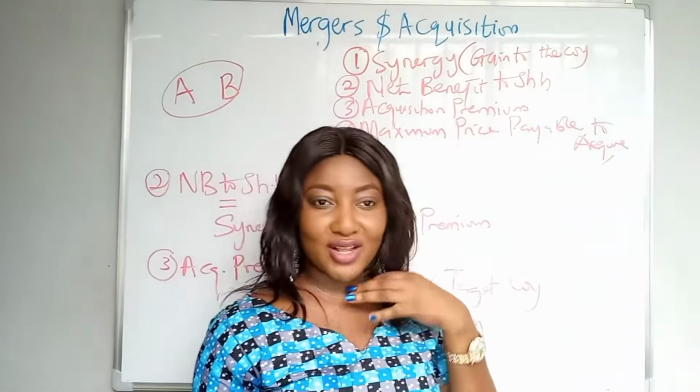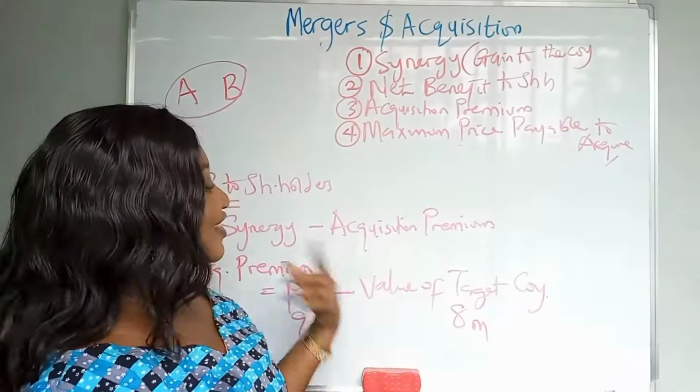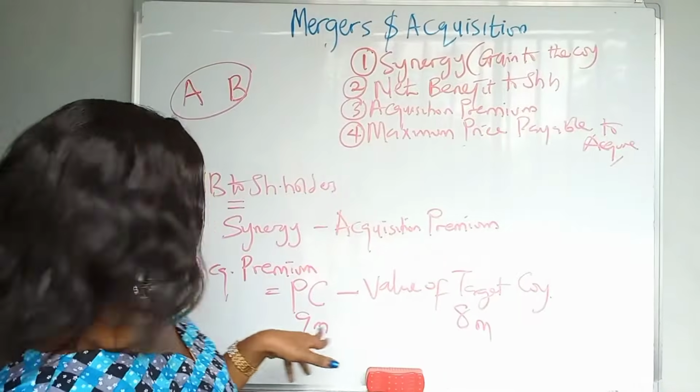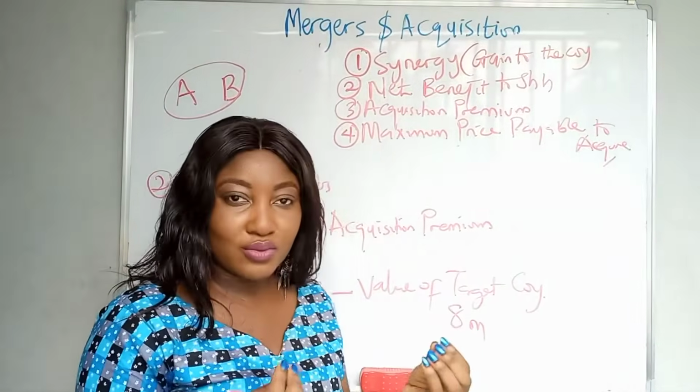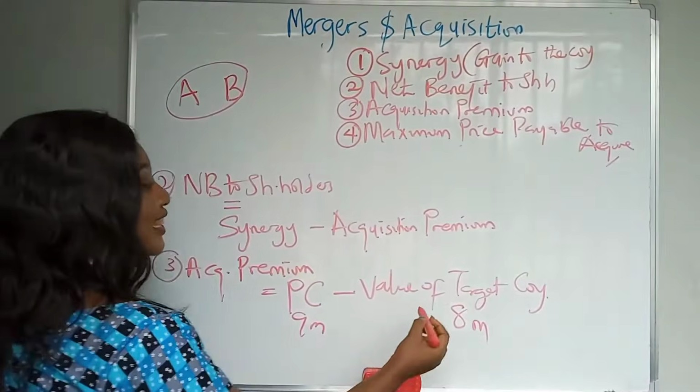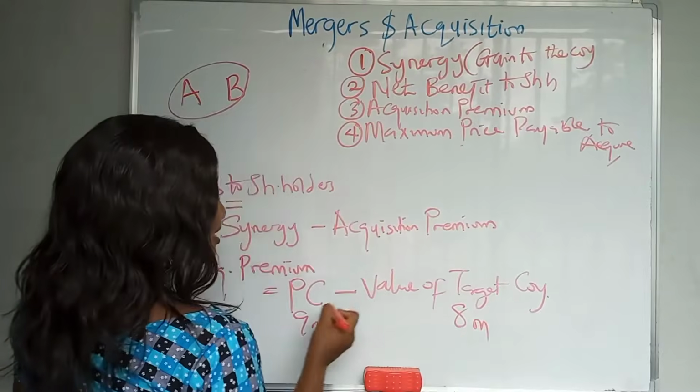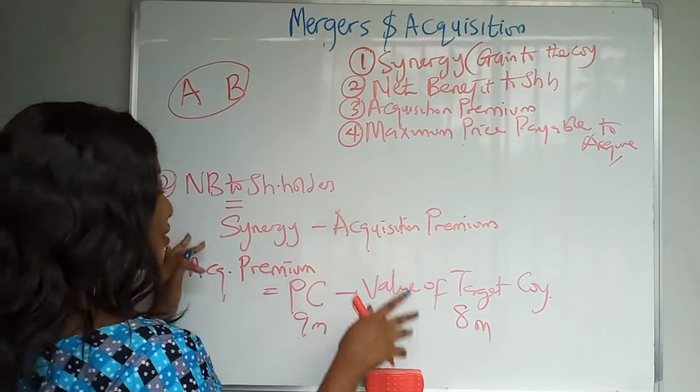Premium is like extra now. You know, it's not basic. They can't tell you that something is 8 million, you pay 8 million. You pay premium just to prove your goodwill. Makes sense, right? So that's the value of the target company. The money they pay above it is the acquisition premium.